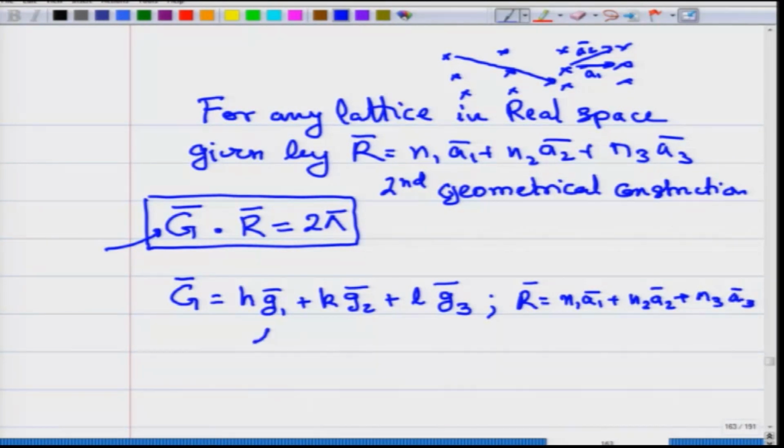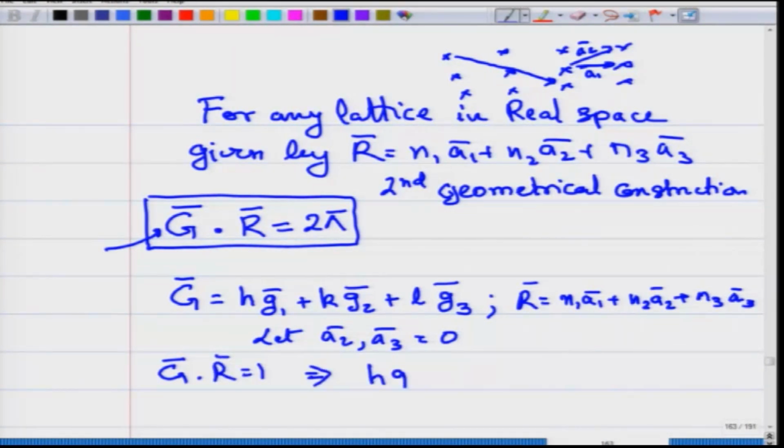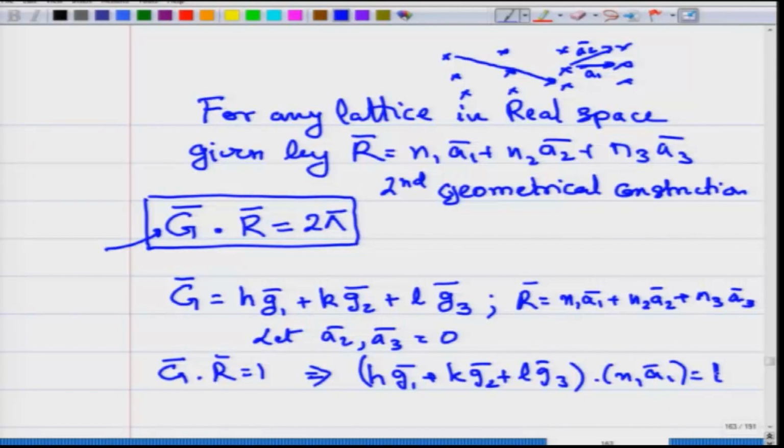Now let us say a2 and a3 are equal to 0. Then what does this condition mean? g bar dot R bar is equal to 1 implies h times g1 plus k times g2 plus l times g3 dot n1 a1 is equal to 1. You just put in a2 equal to a3 equal to 0 and put it back here. This is your condition.